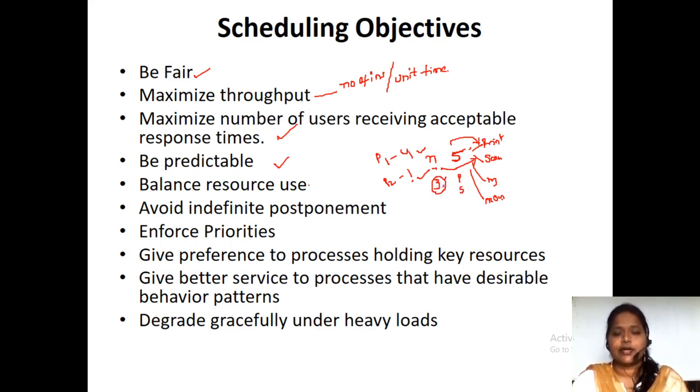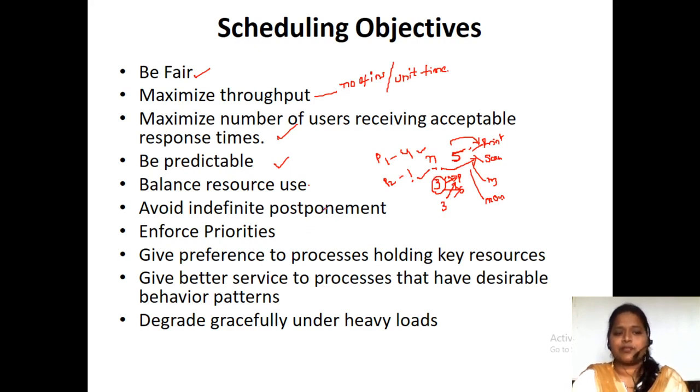We shouldn't allocate all 3 to the printer or all 3 to the scanner. We allocate the first process to the printer, the second process to the scanner, and the third process waits. After completing the first process, we allocate the third process to the printer. Like that, we have to balance the resources in a proper way.